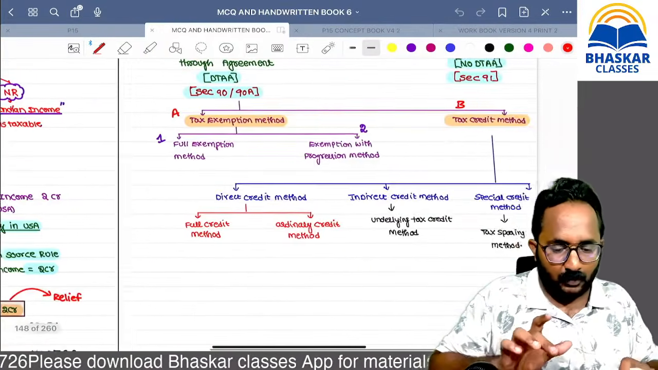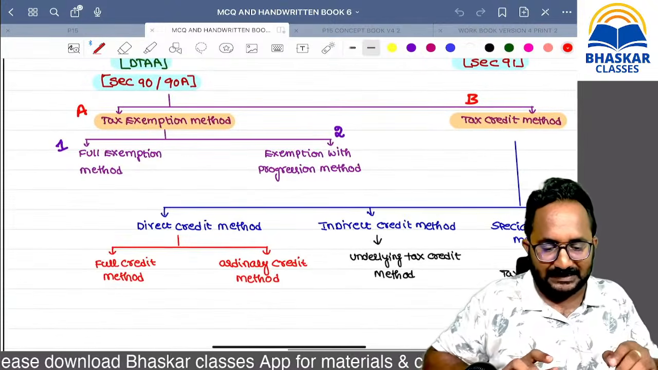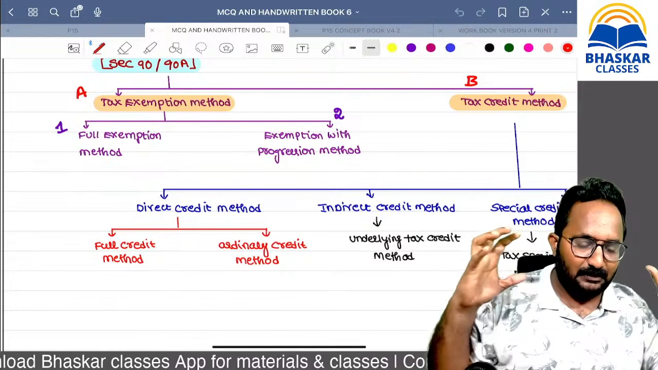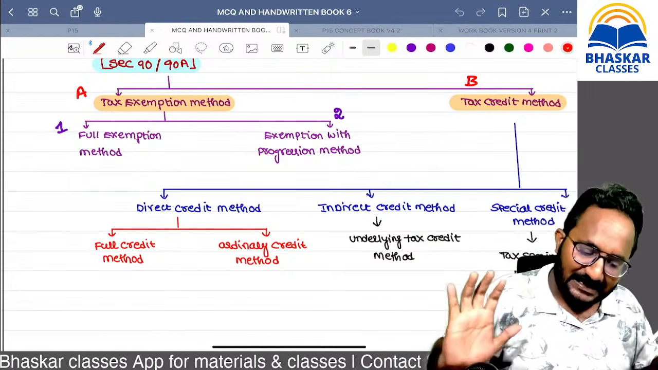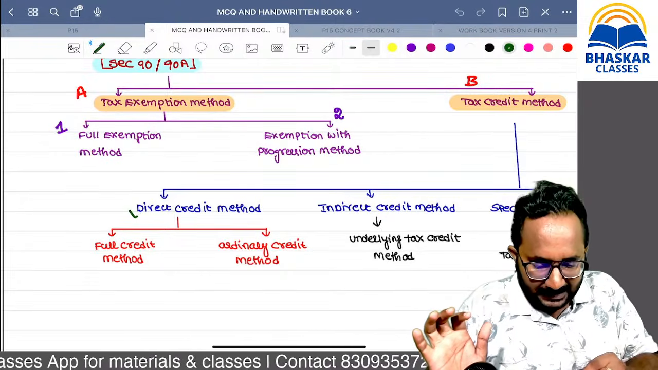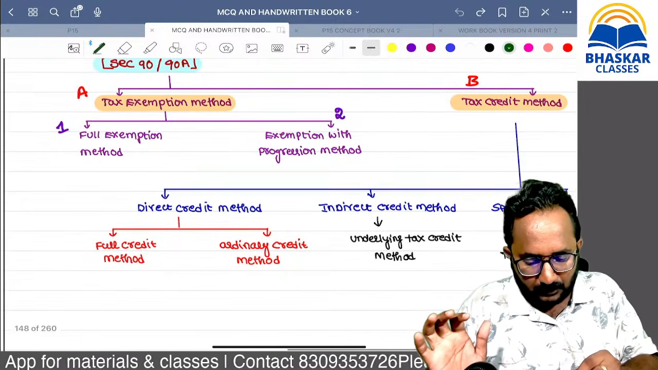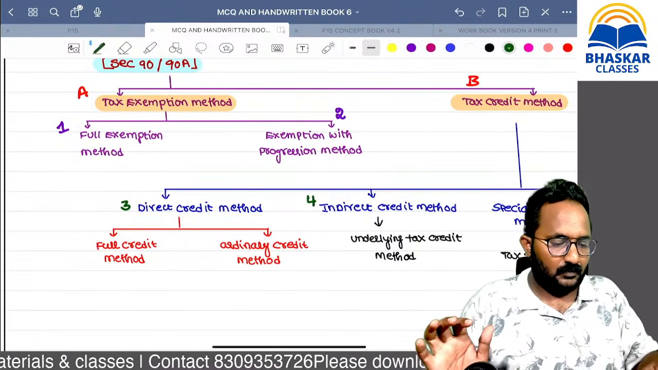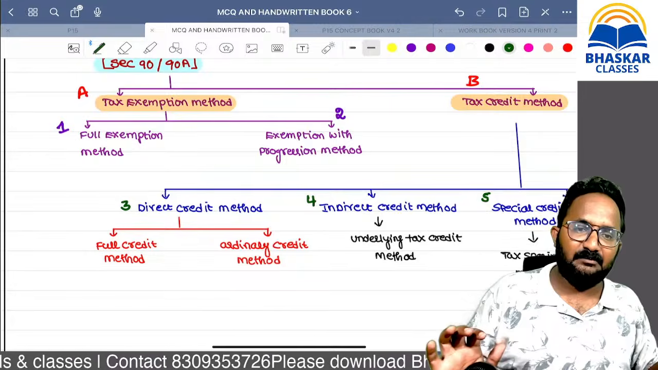Now, the exemption method is over. Now we can go with the next method, that is the tax credit method. In the tax credit method, we have direct credit, that is number 3, I will start. Indirect credit, and the 5th one, special credit method we have.